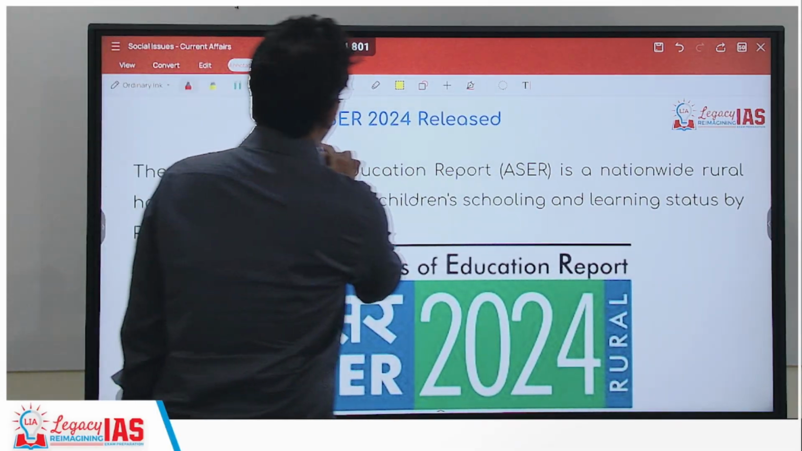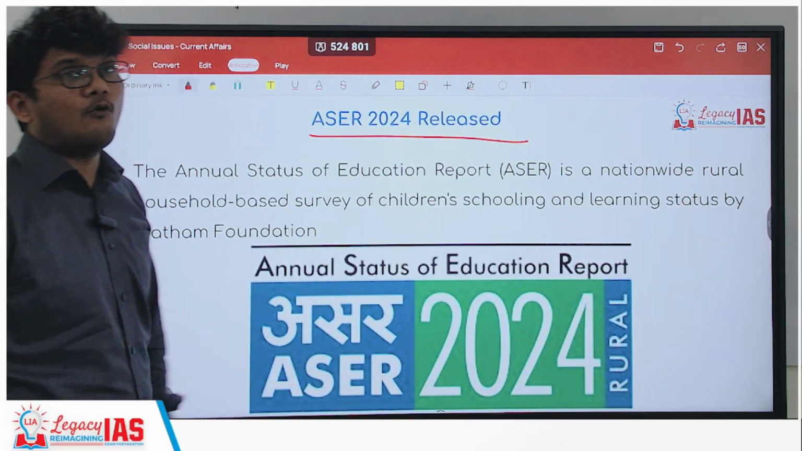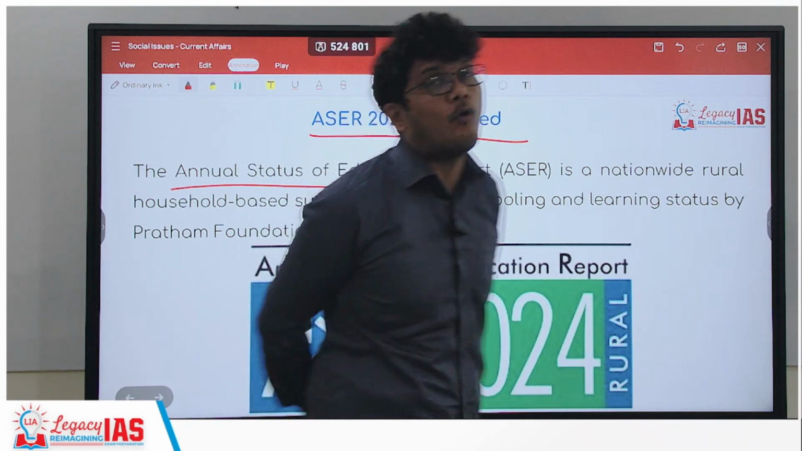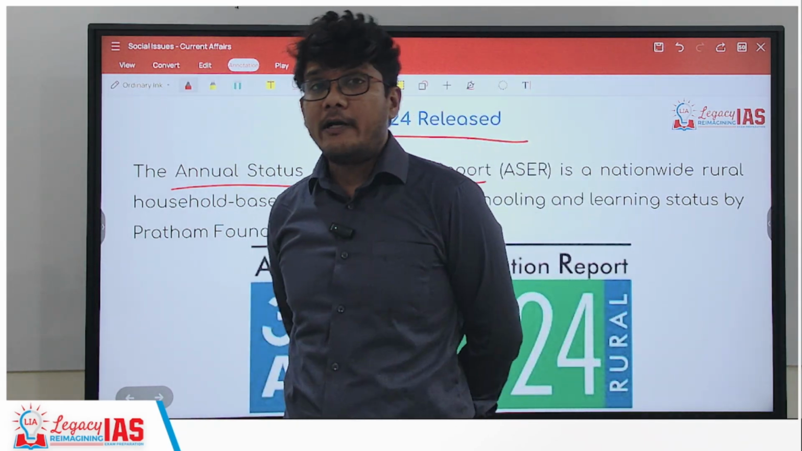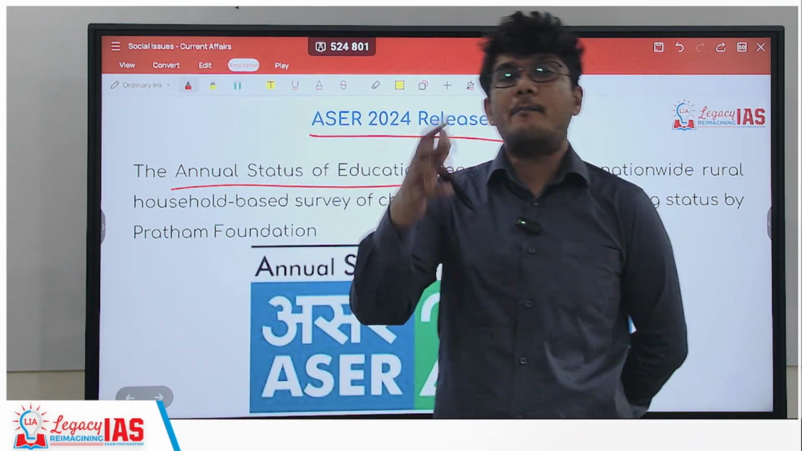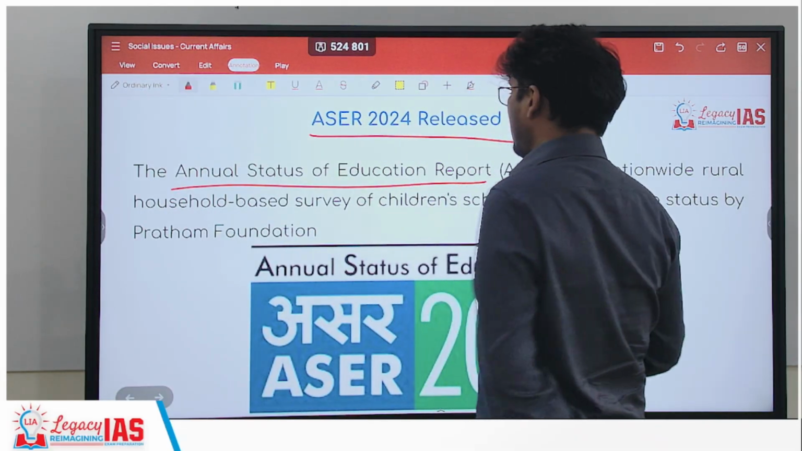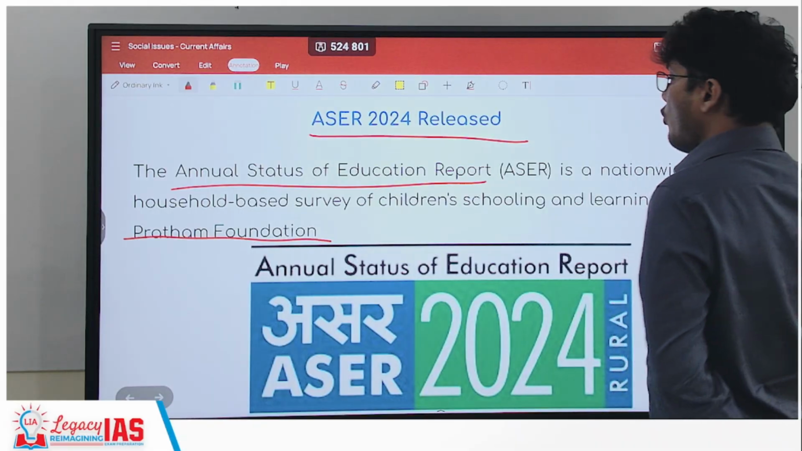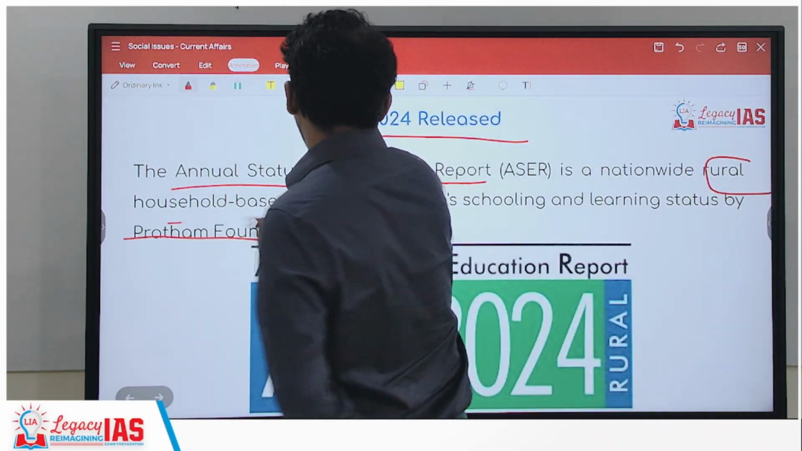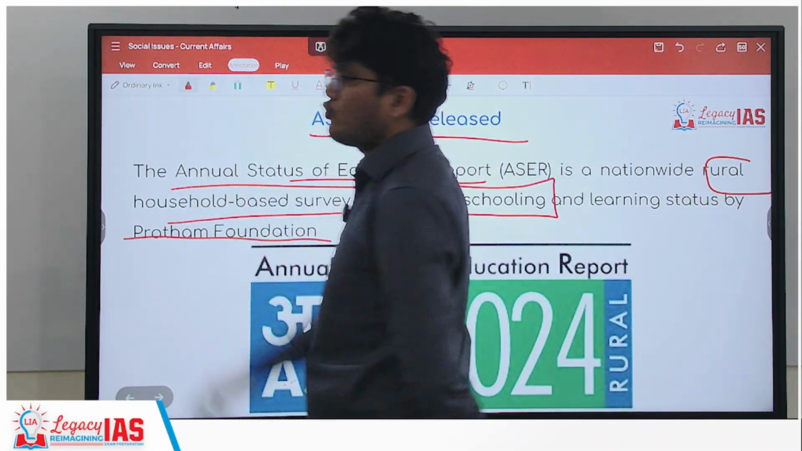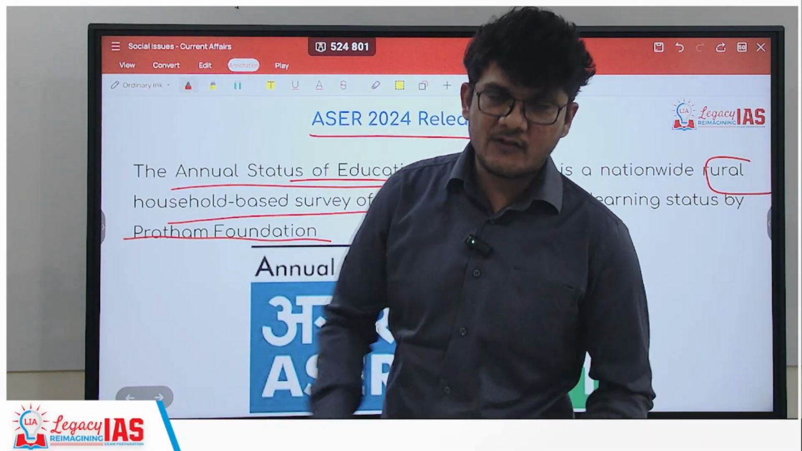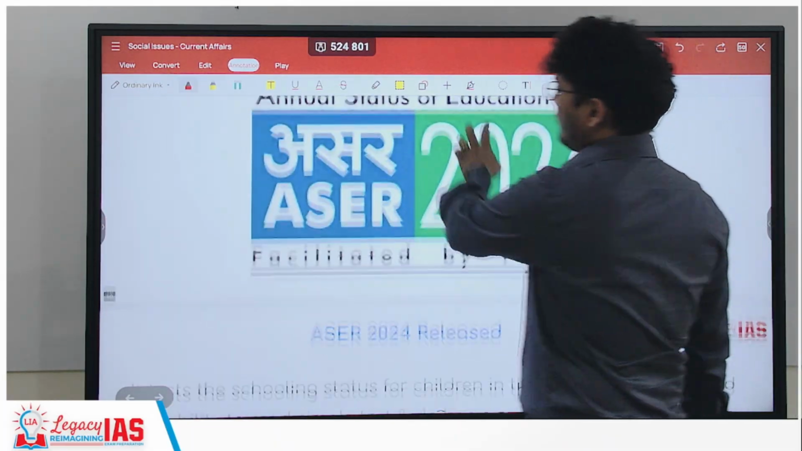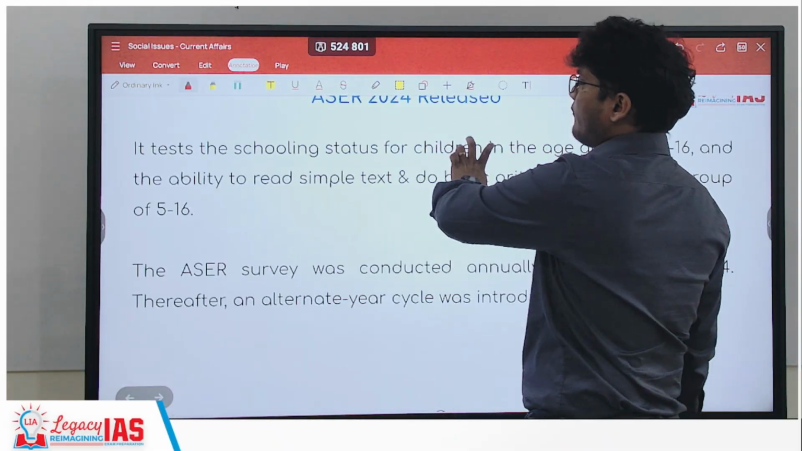Next is the ASER 2024 report that has been released. It is the Annual Status of Education Report. It is a nationwide report brought out by Pratham Foundation. What does it do? Nationwide rural household-based survey of children's schooling. So a household-wise survey of children's schooling in rural India, that is ASER 2024, brought out by Pratham Foundation.